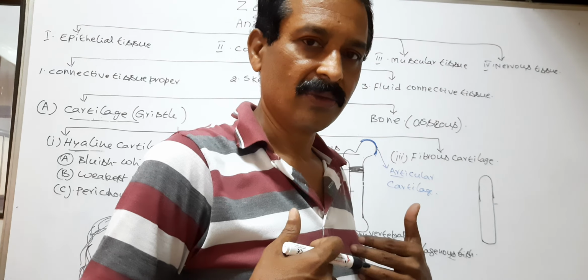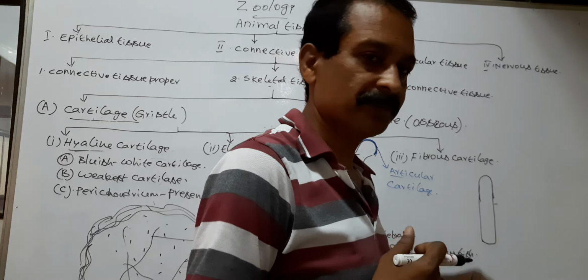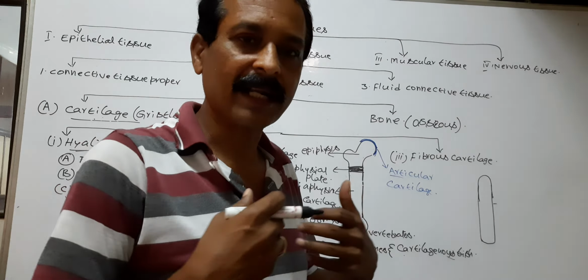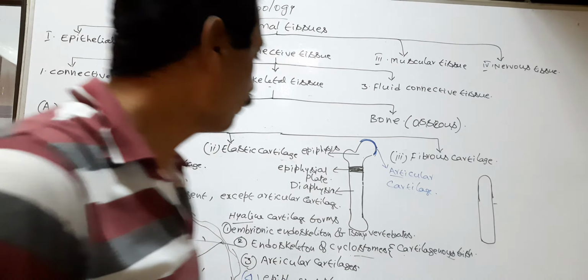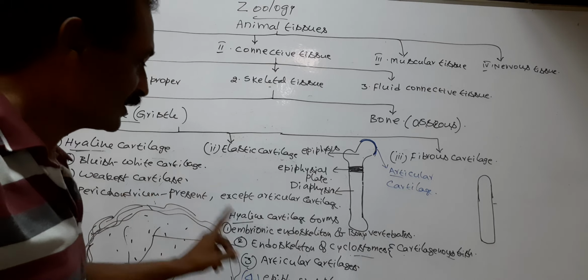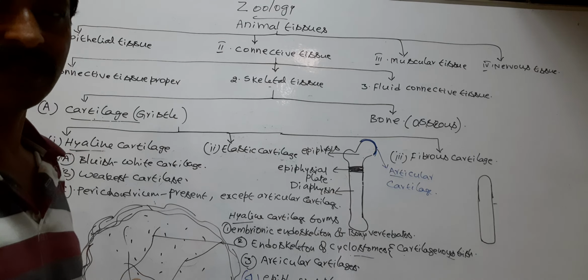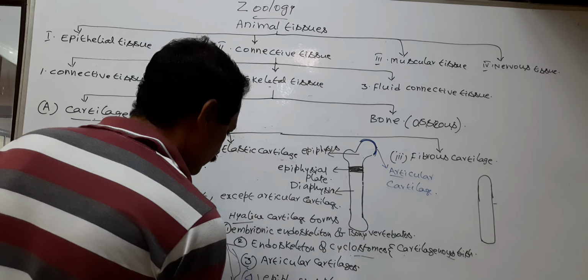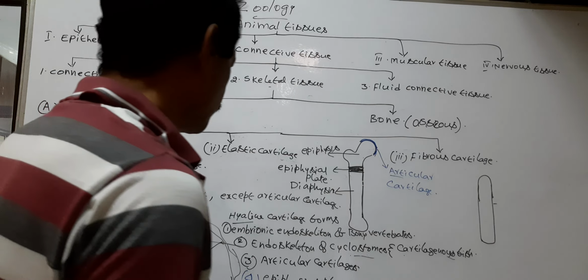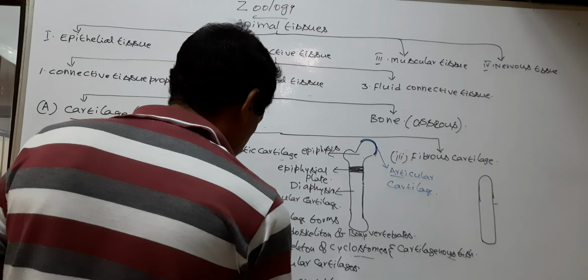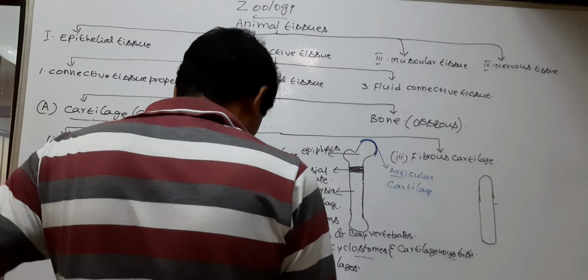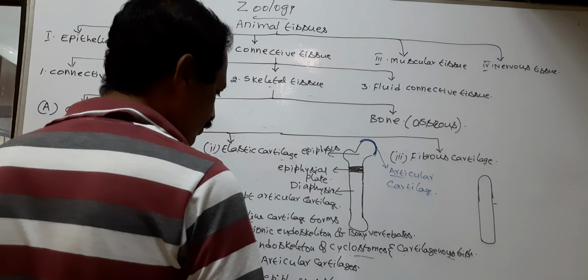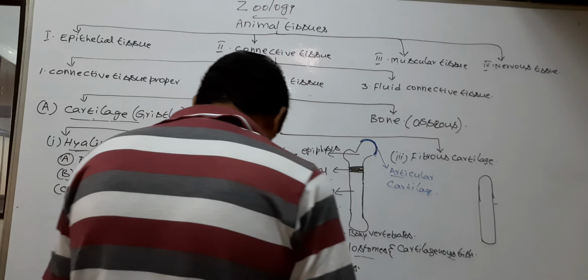The ribs connect with the sternum with the help of hyaline cartilage, called costal cartilage or sternal cartilage.